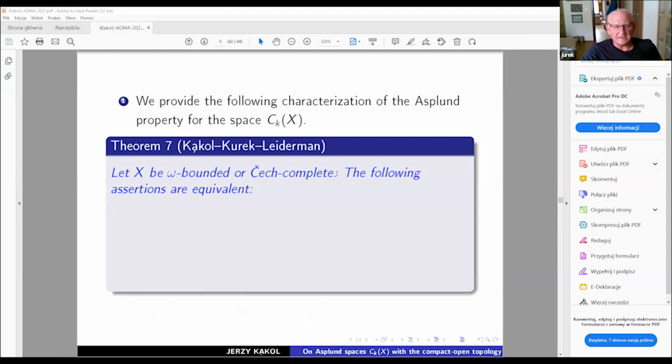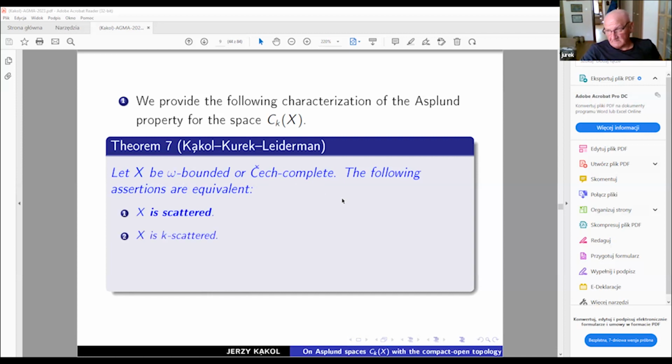We know surely what Čech completeness means, and omega boundedness I already defined. These two concepts are independent in such a way that you can have an omega bounded space which is not Čech complete, and a Čech complete space which is not omega bounded. But for these two classes of spaces, either omega bounded or Čech complete, we have equivalent conditions.